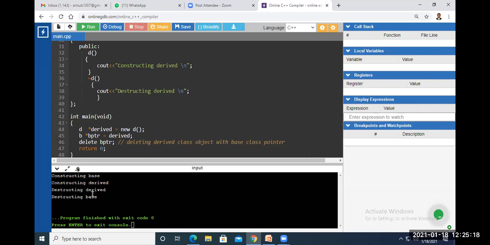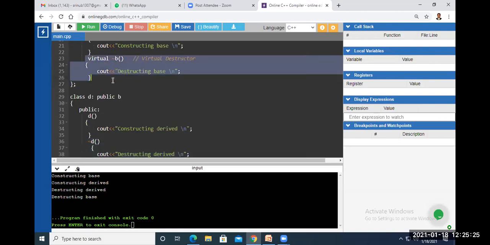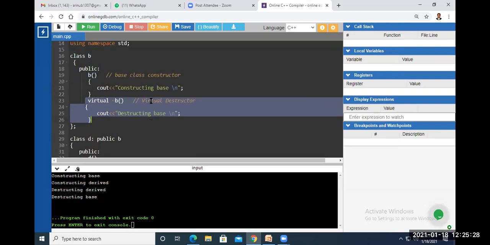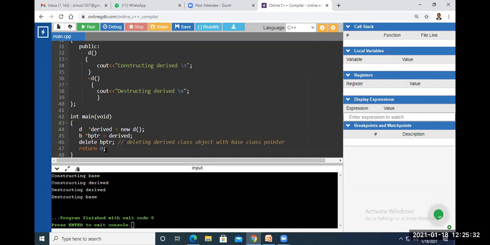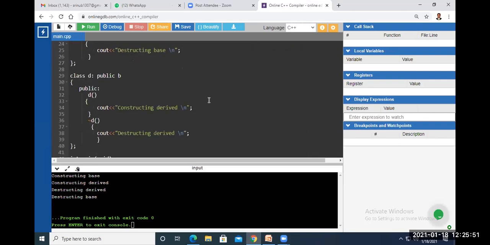So this is destructing base. After calling the derived destructor, it will call the base class destructor here, right? But constructors are in reverse order here. So that is what you got as this output here. Is it clear? Understood? Please respond. Any doubts in this? No, sir. Okay. So only a few members are responding.